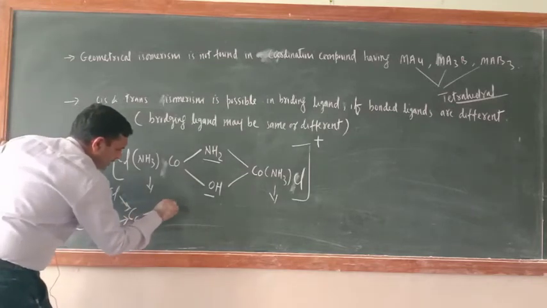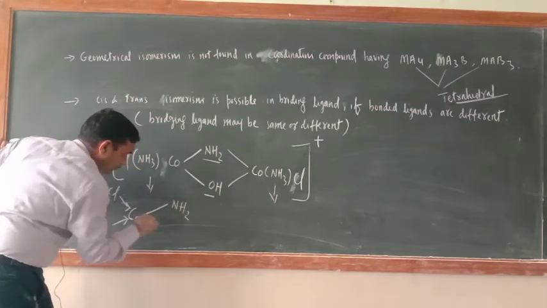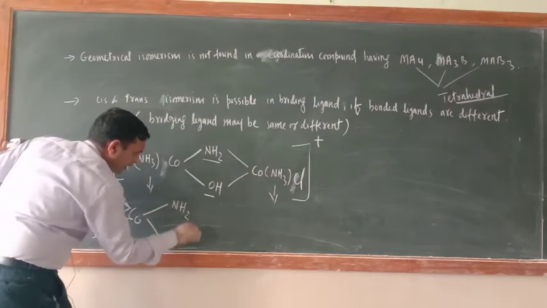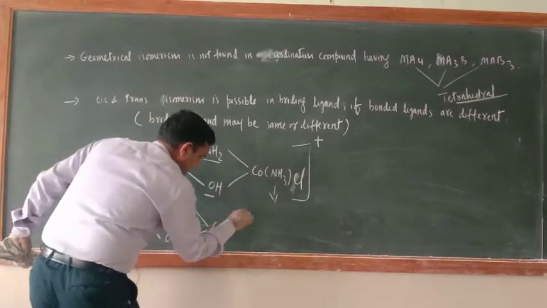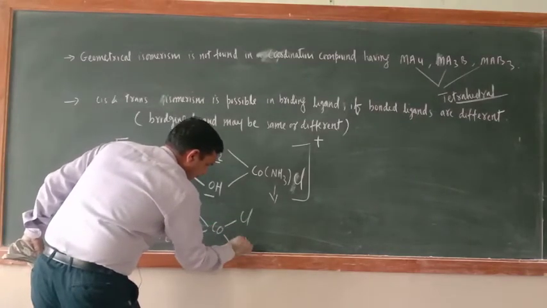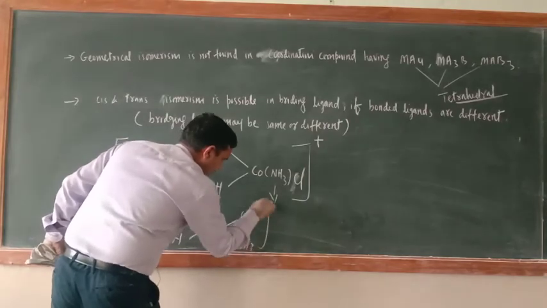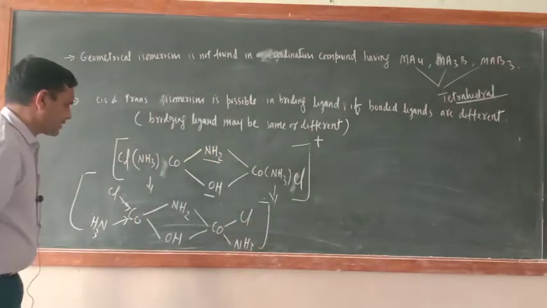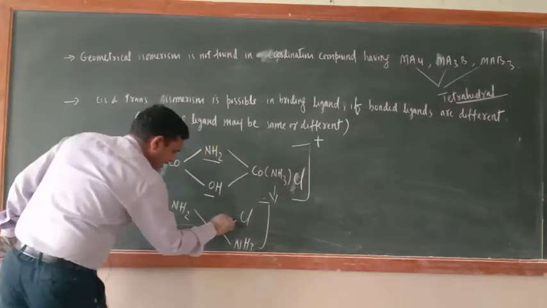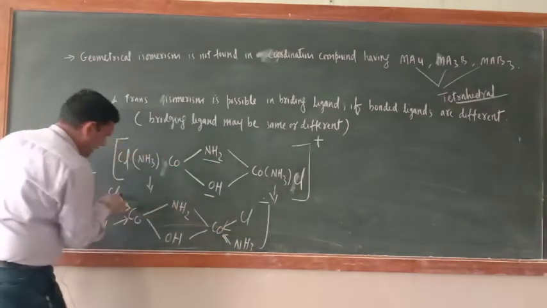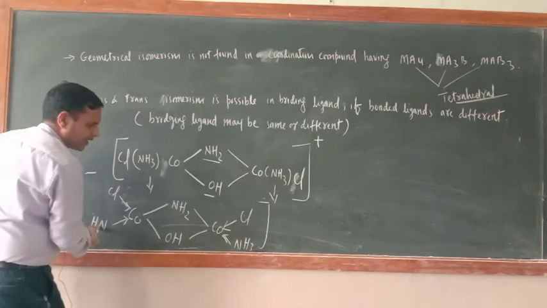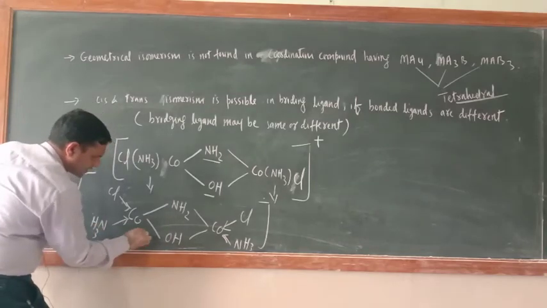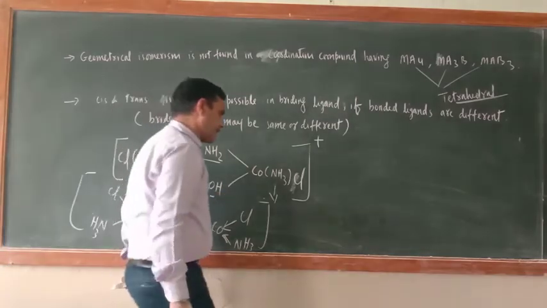Now here the bridging ligand, let it be NH2, here also what is there, OH, here cobalt, here Cl, here NH3, bracket close. What kind of arrangement is this one? Just see, the similar Cl ligands are present on the same plane, so this arrangement is cis.